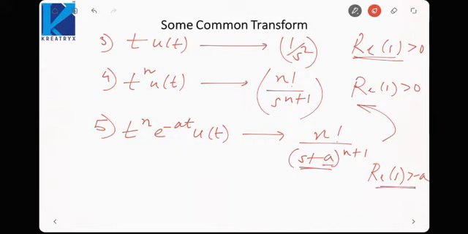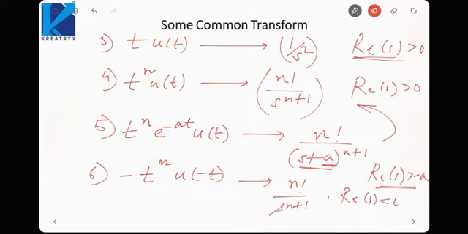Because the pole is at minus a, the real part of s should be greater than minus a. Is it fine? Also, you need to remember that if we keep a signal like this, minus t raised to power n u of minus t, then it would be the same, n factorial by s raised to power n plus 1, but the ROC would be opposite. ROC just becomes opposite, but the transform remains the same.